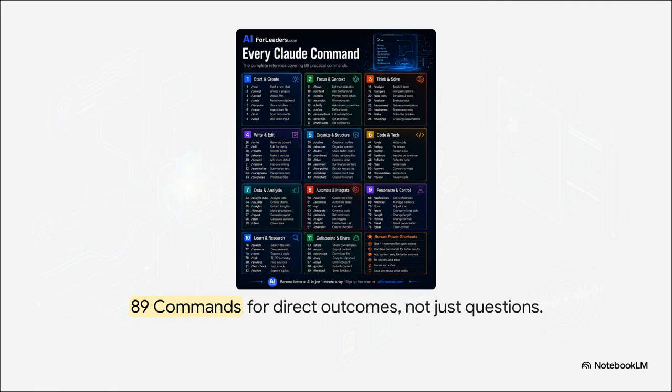For example, instead of asking Claude, "Hey, can you find what's wrong with my code?" you just hit /debug. Need to clean up your architecture? /refactor. Want to design a process? /workflow. This entire menu lets you direct outcomes instantly.